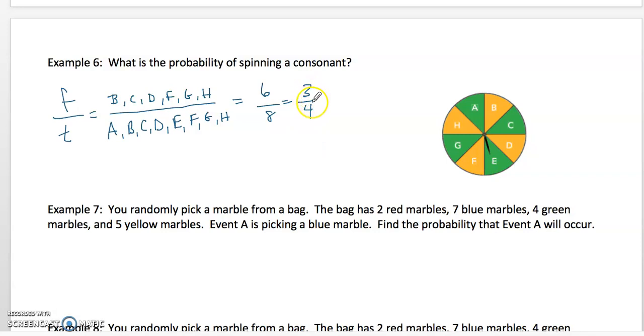So just to take this a little step further. What this means is, in theory, if I spun this spinner 4 times, 3 out of the 4 times it would land on a consonant, right?